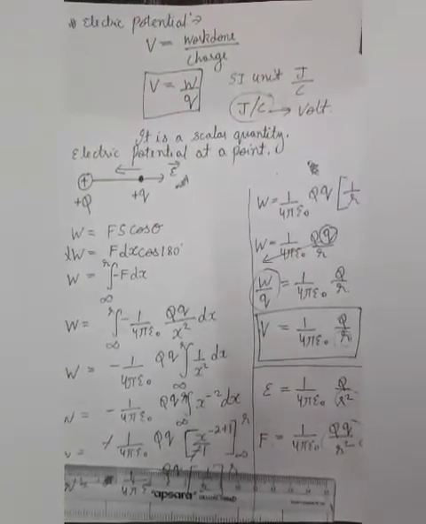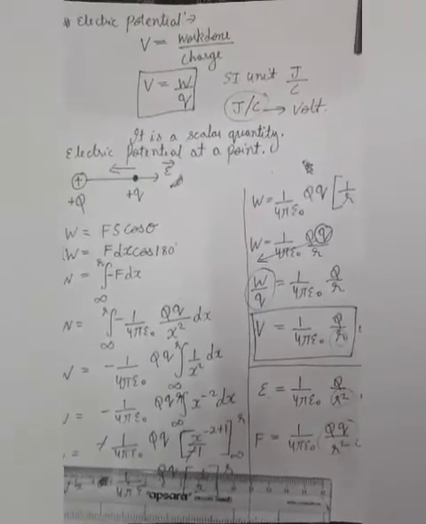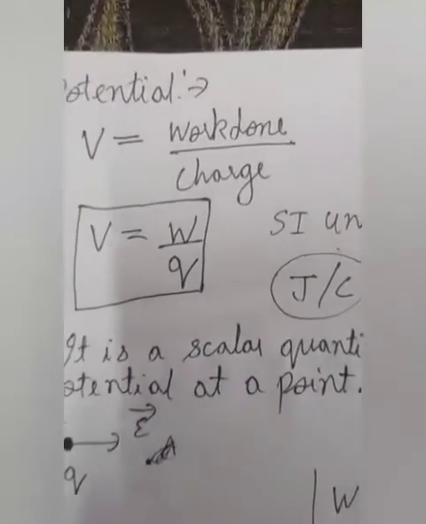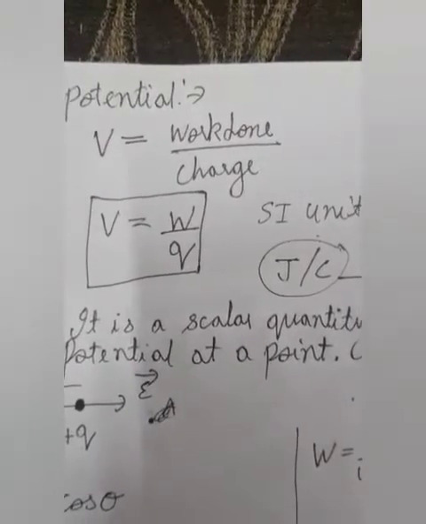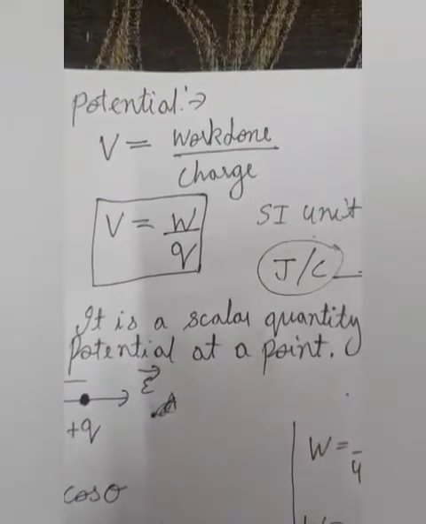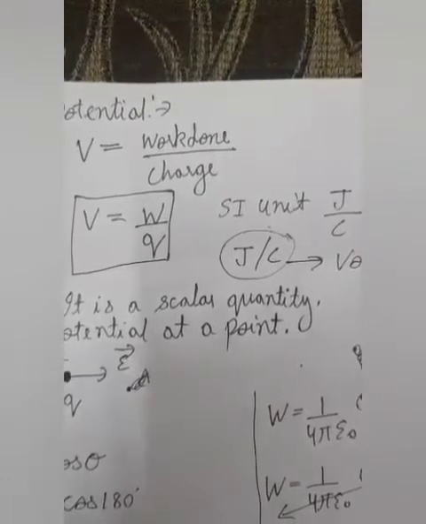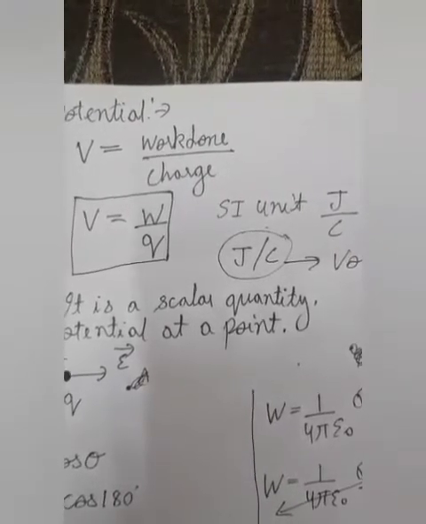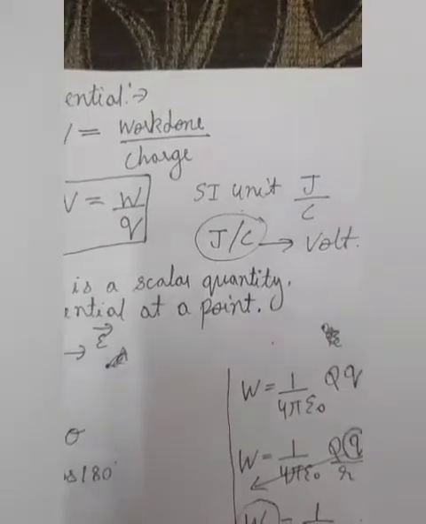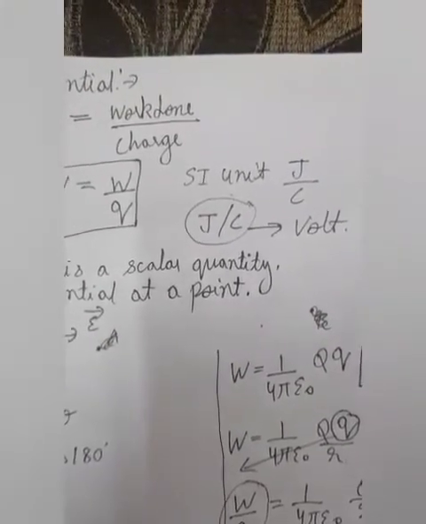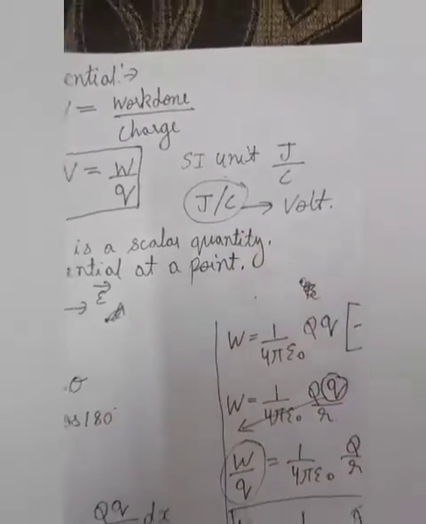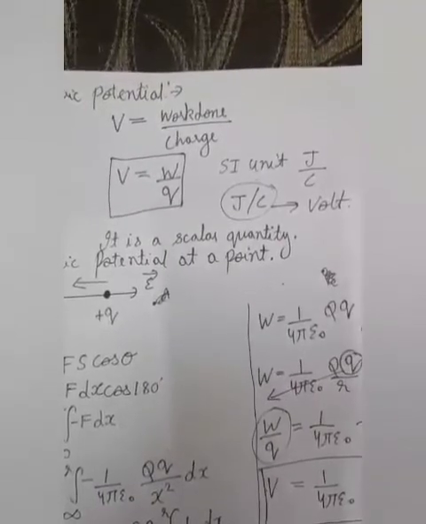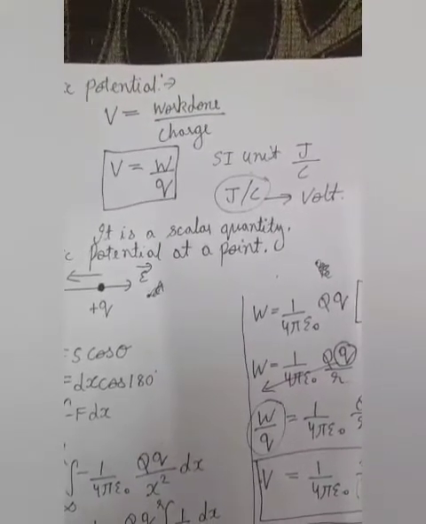So in general, what could be the formula or expression for potential? Potential is equal to work done upon charge. This is the general formula for potential. Similarly, electric potential is defined as work done per unit charge. The expression is potential V is equal to W by Q, and the SI unit is joule per coulomb, which is also denoted as volt. Electric potential is a scalar quantity. But this is just a general formula.